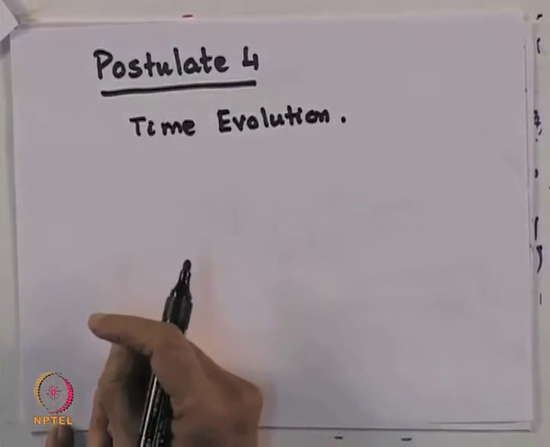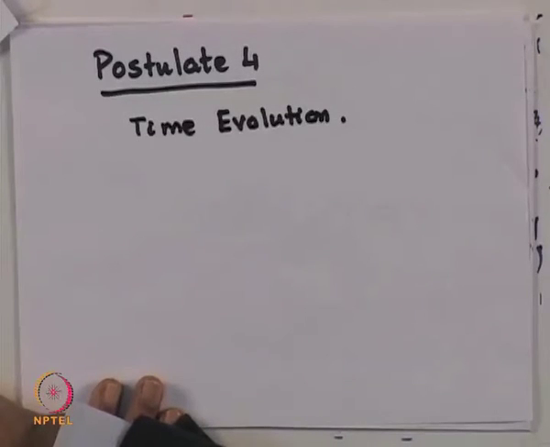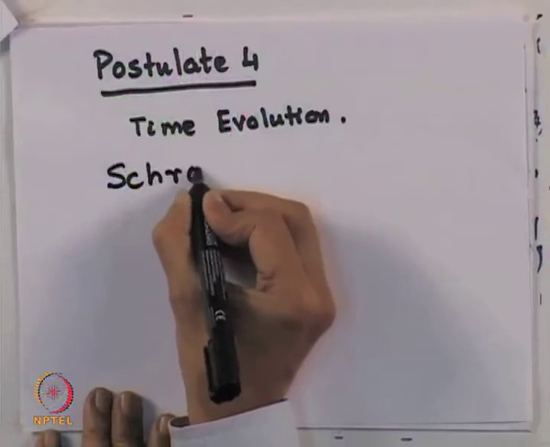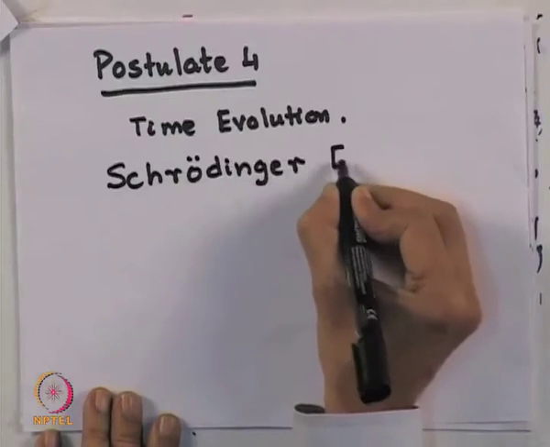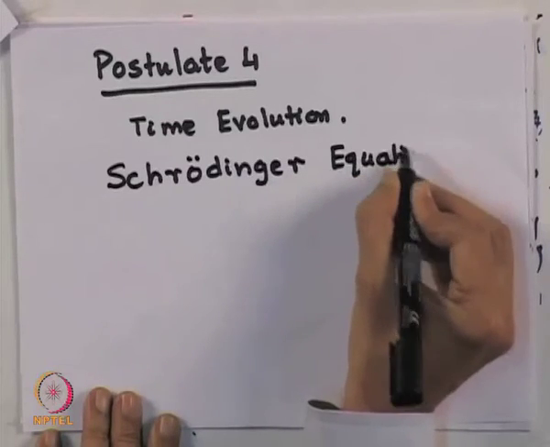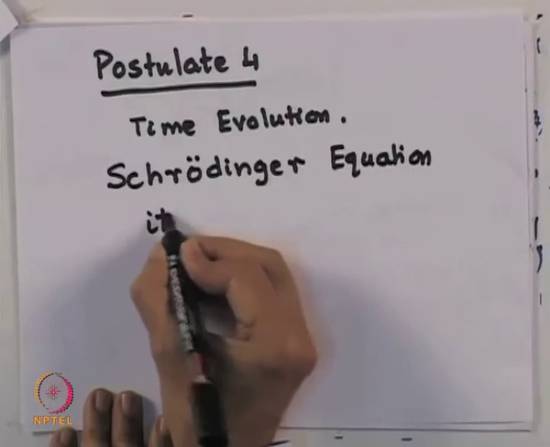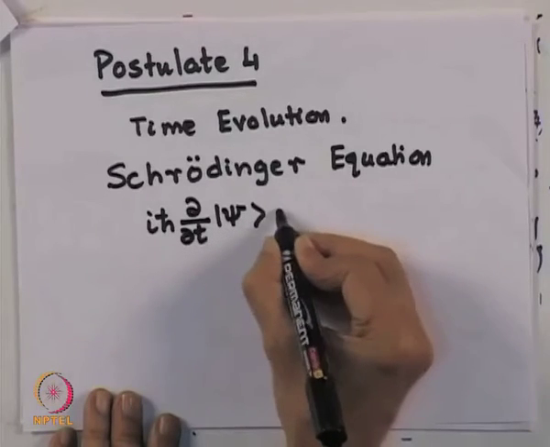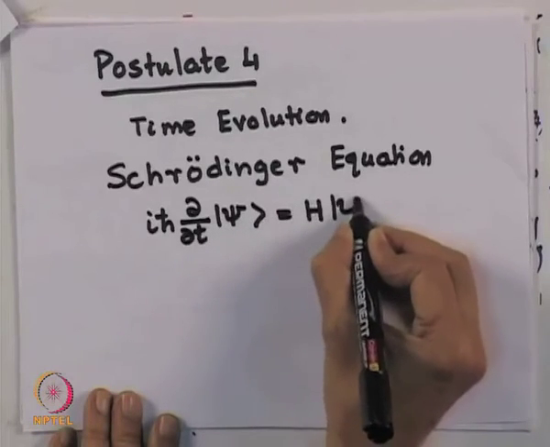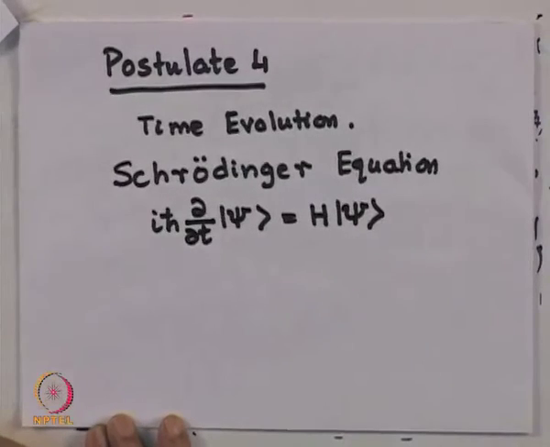What it says is that it follows an equation. Remember classical physics, we say that the evolution with time of the dynamical quantity follows Newton's law. In this case, the corresponding equation is known as the Schrodinger equation, which is given as i h cross d psi by dt is equal to H psi, where H is the Hamiltonian operator of the system.